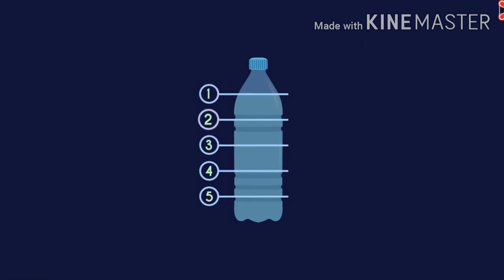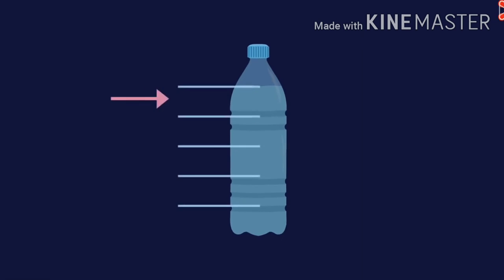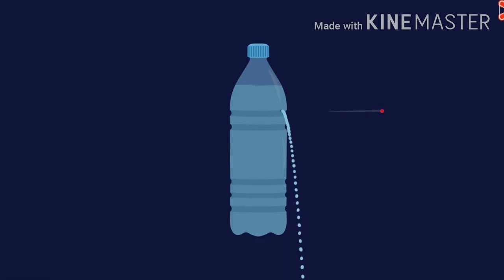As I have told you, the pressure is more on the bottom side and less on the upper side. So as I make holes in this bottle, on the upper side the pressure of water will be less, and as I go down the bottle, the pressure of the water would be high.